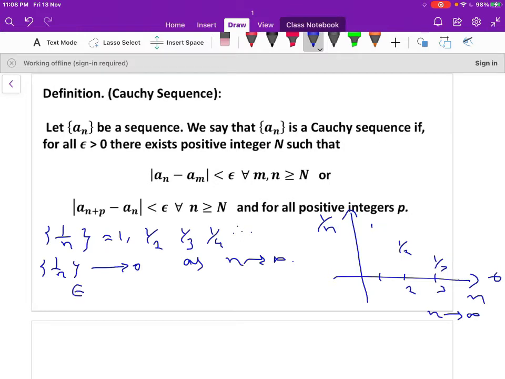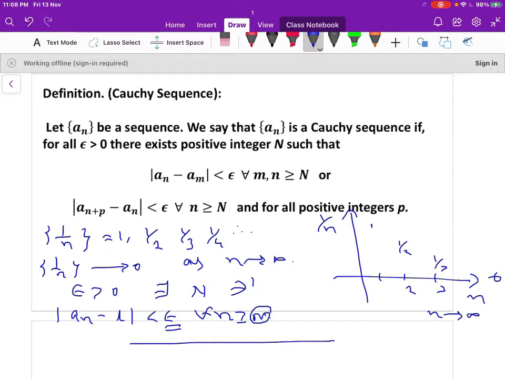So we can show it in another way. For any given epsilon positive, there exists a positive integer N such that the distance of the nth term minus the limit L is less than epsilon for all n greater than or equal to N. So this N value depends on the epsilon. Therefore, epsilon is arbitrary here.